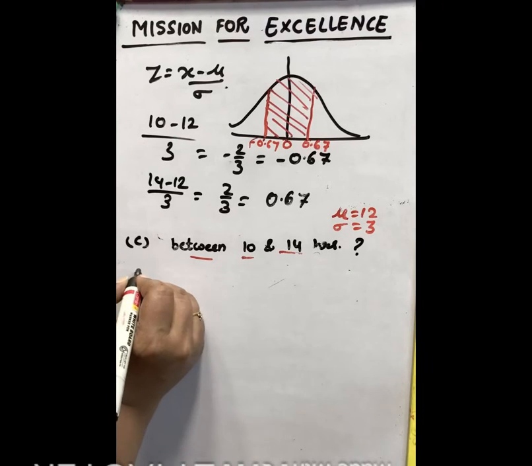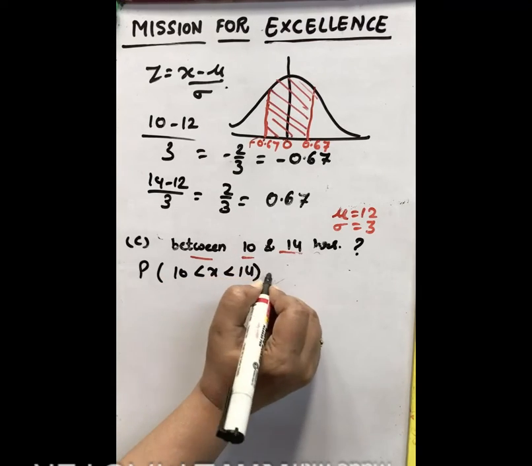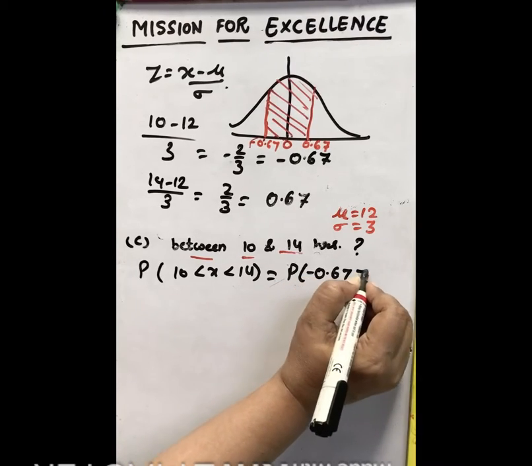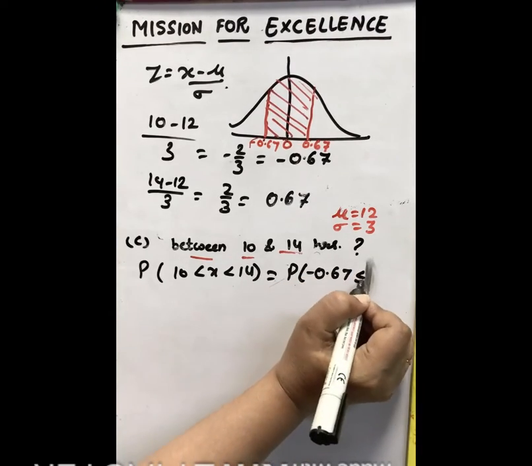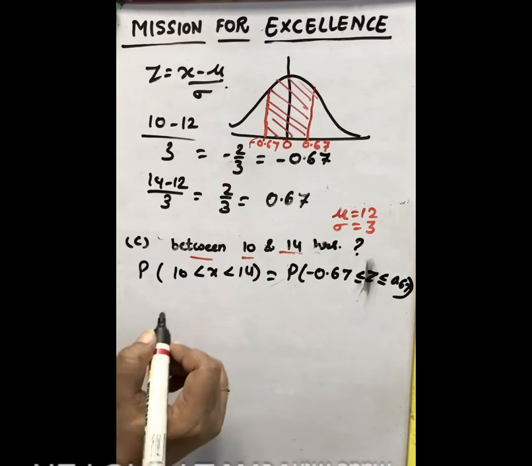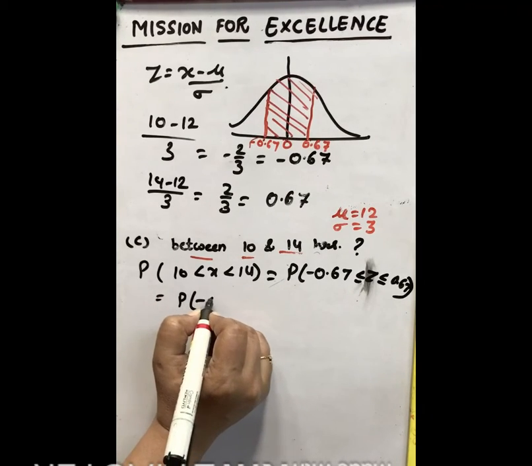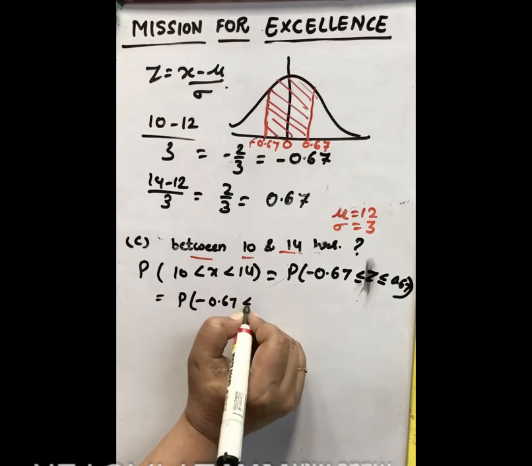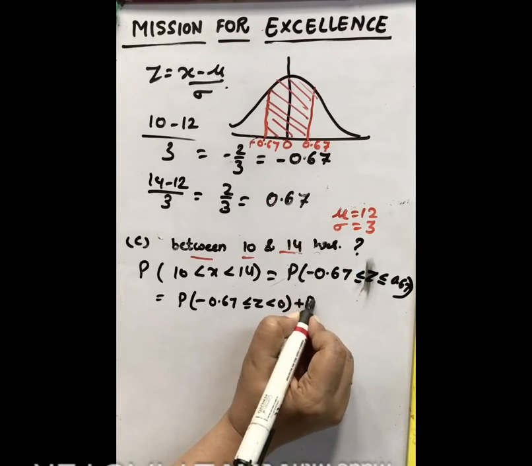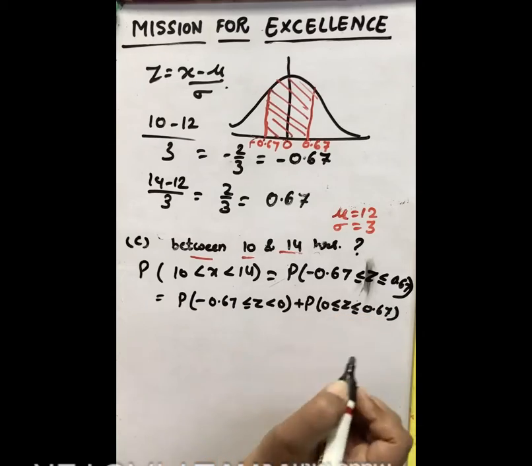So probability of x lying between 10 and 14 will be equal to probability of z lying between minus 0.67 less than or equal to z less than or equal to positive 0.67. This will be equal to probability minus 0.67 to 0, plus probability 0 to 0.67 positive.